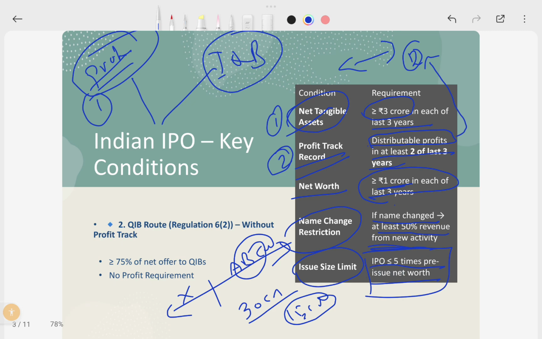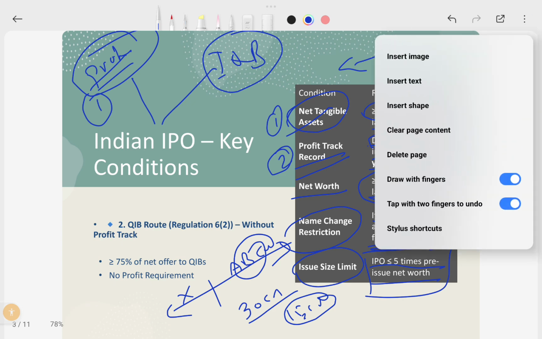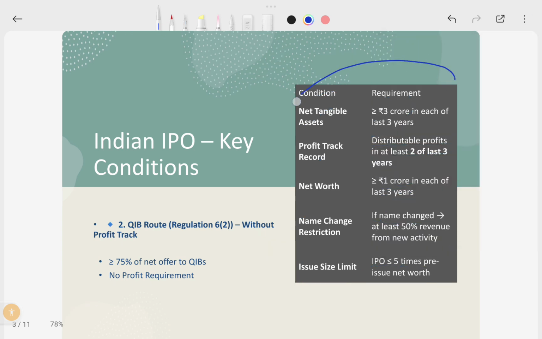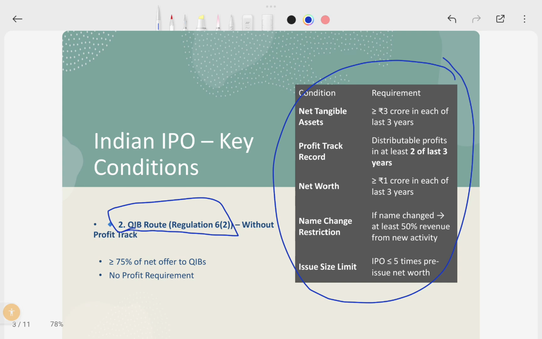This is the first major route, the profitability route, for the initial public offer. The second one is the qualified institutional buyers route under this regulation. This is for Regulation 6(1) and this is for Regulation 2 as per SEBI regulations. It is without a profit track record, so you don't need the profit conditions in this route. Here, only 75% or more of the net offer must be to qualified institutional buyers.